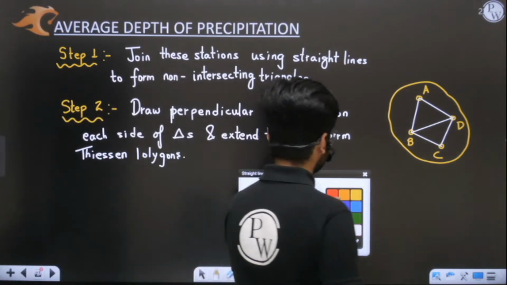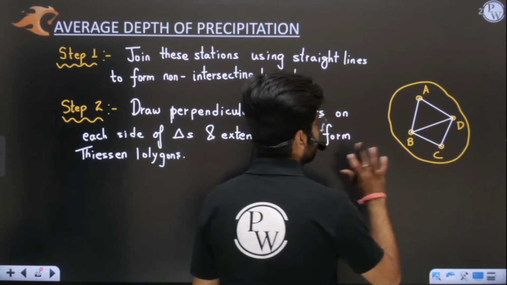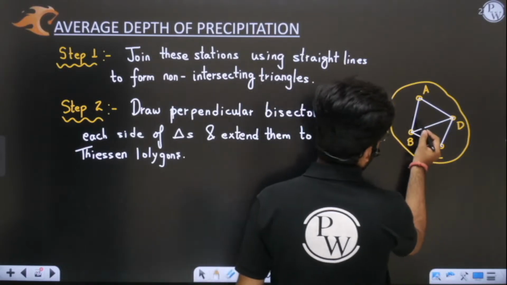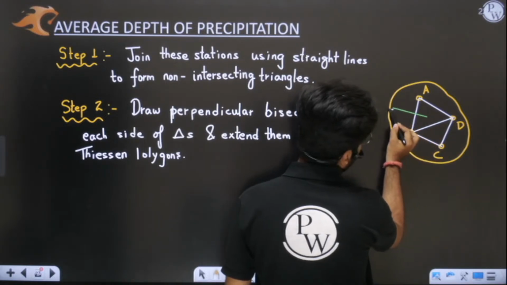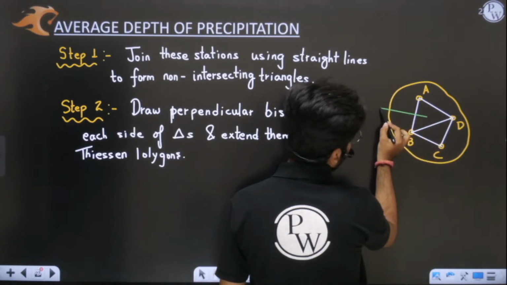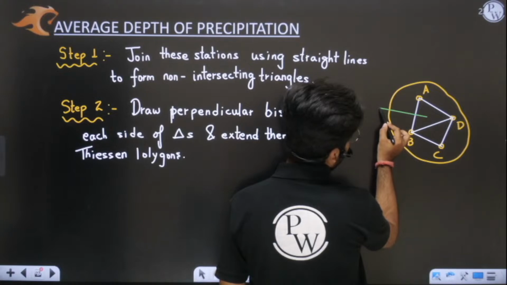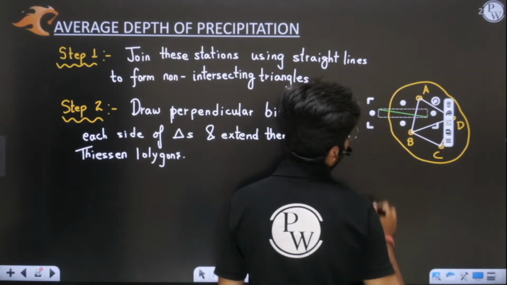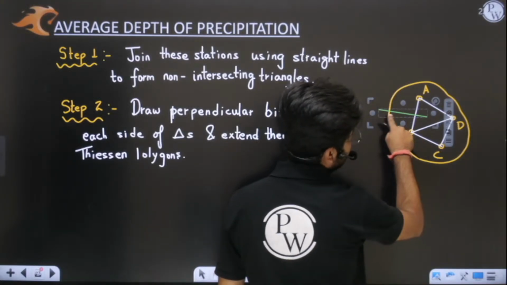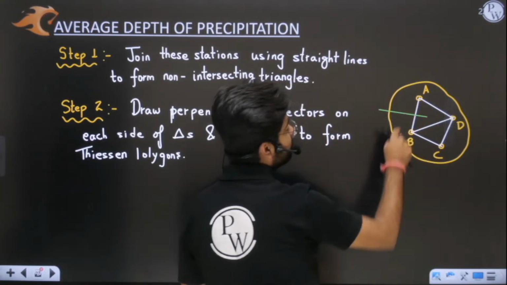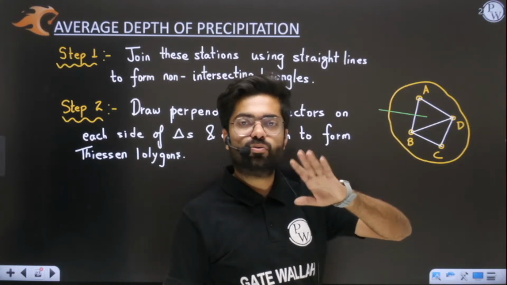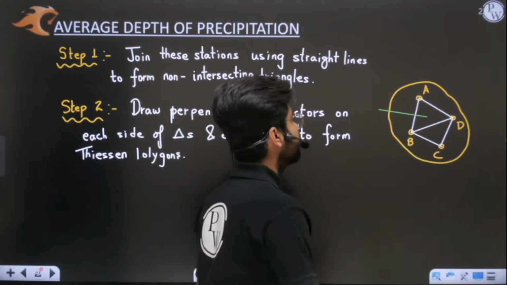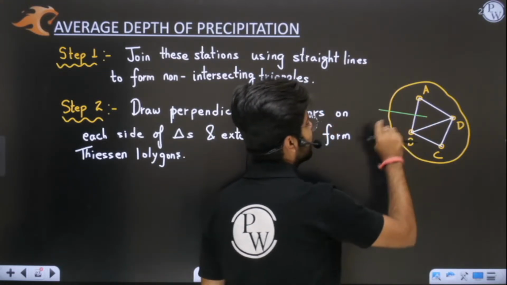So listen very carefully here. See, we have to bisect all the sides. Okay, so this is the side. You have to bisect it. You will bisect it like this. Can you see this is the perpendicular line? You can clearly see that this green line is the perpendicular bisector of this side. It is dividing it into 2 halves, and it is also perpendicular to it. Okay, this is the perpendicular bisector of side AB.